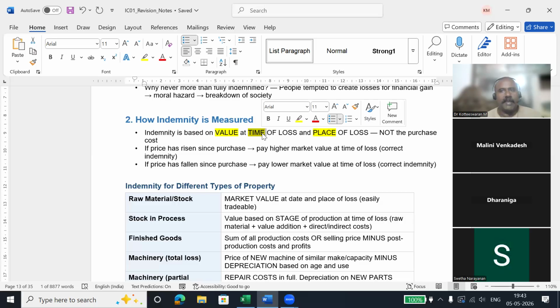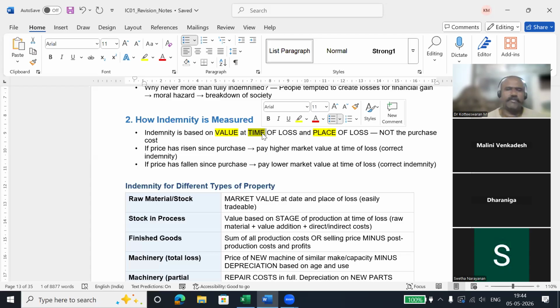Same if you buy an iPhone here in Tamil Nadu or India, it may cost 1 lakh rupees. If you buy it in the US, it may be 70,000 rupees when you convert from US dollars. So place of loss is also important because the place plays a very vital role in valuing the price of the article.